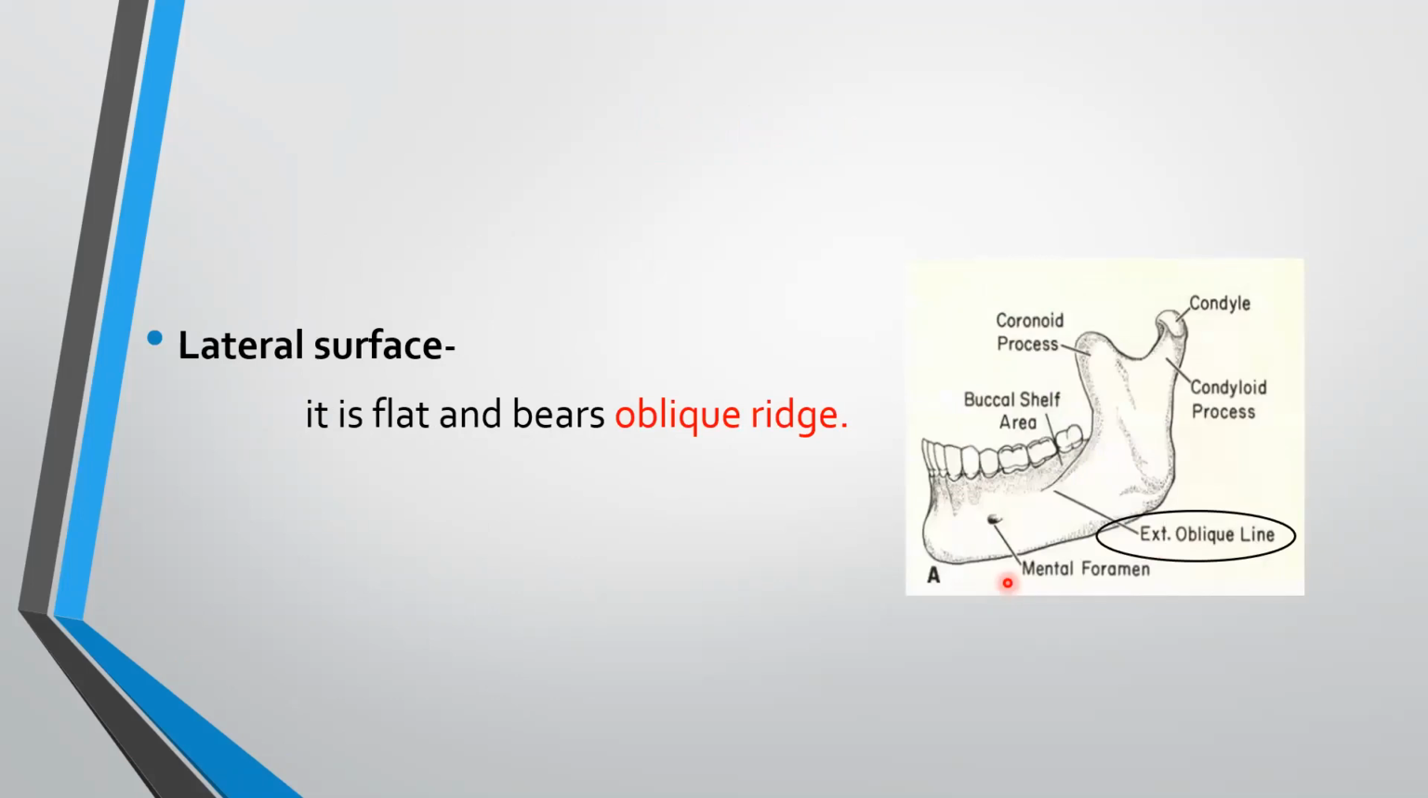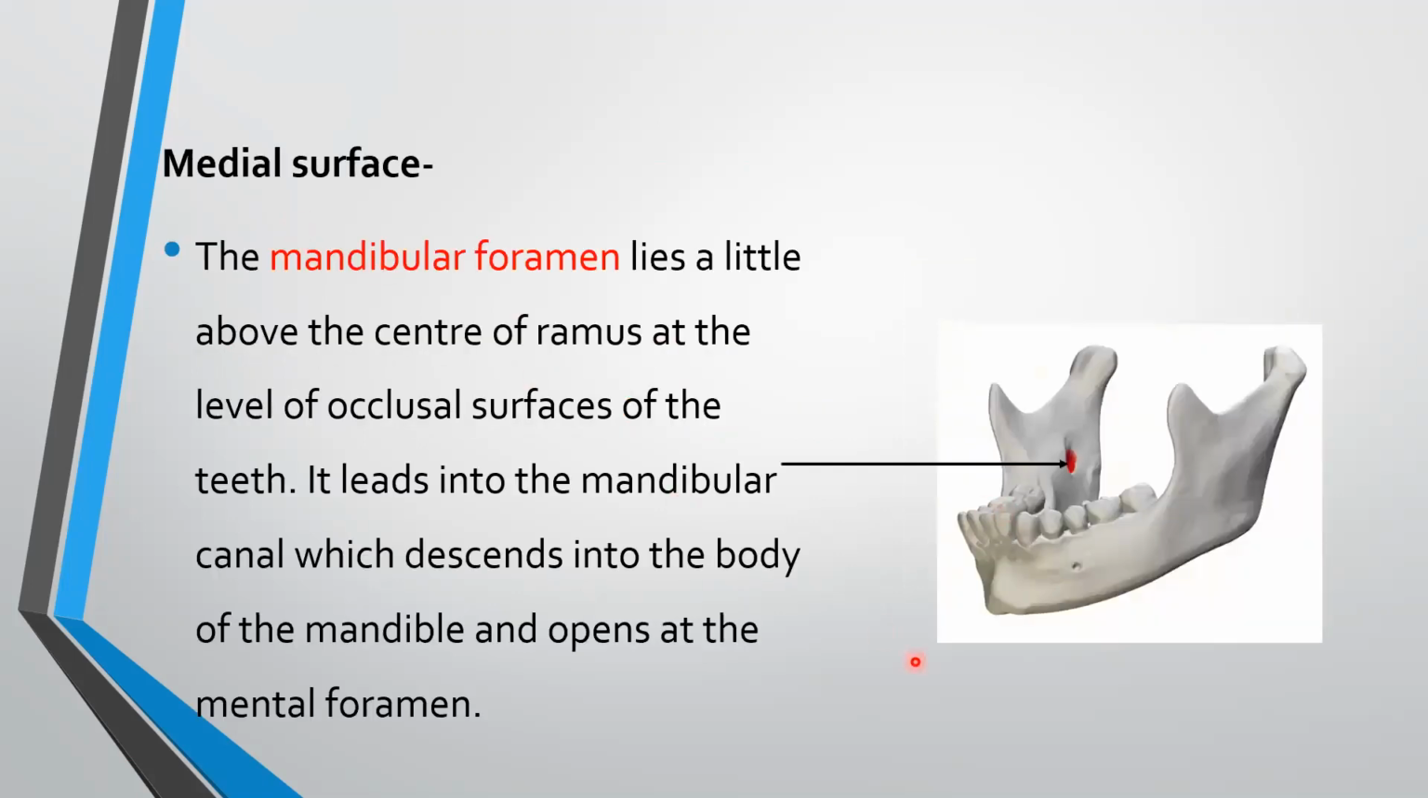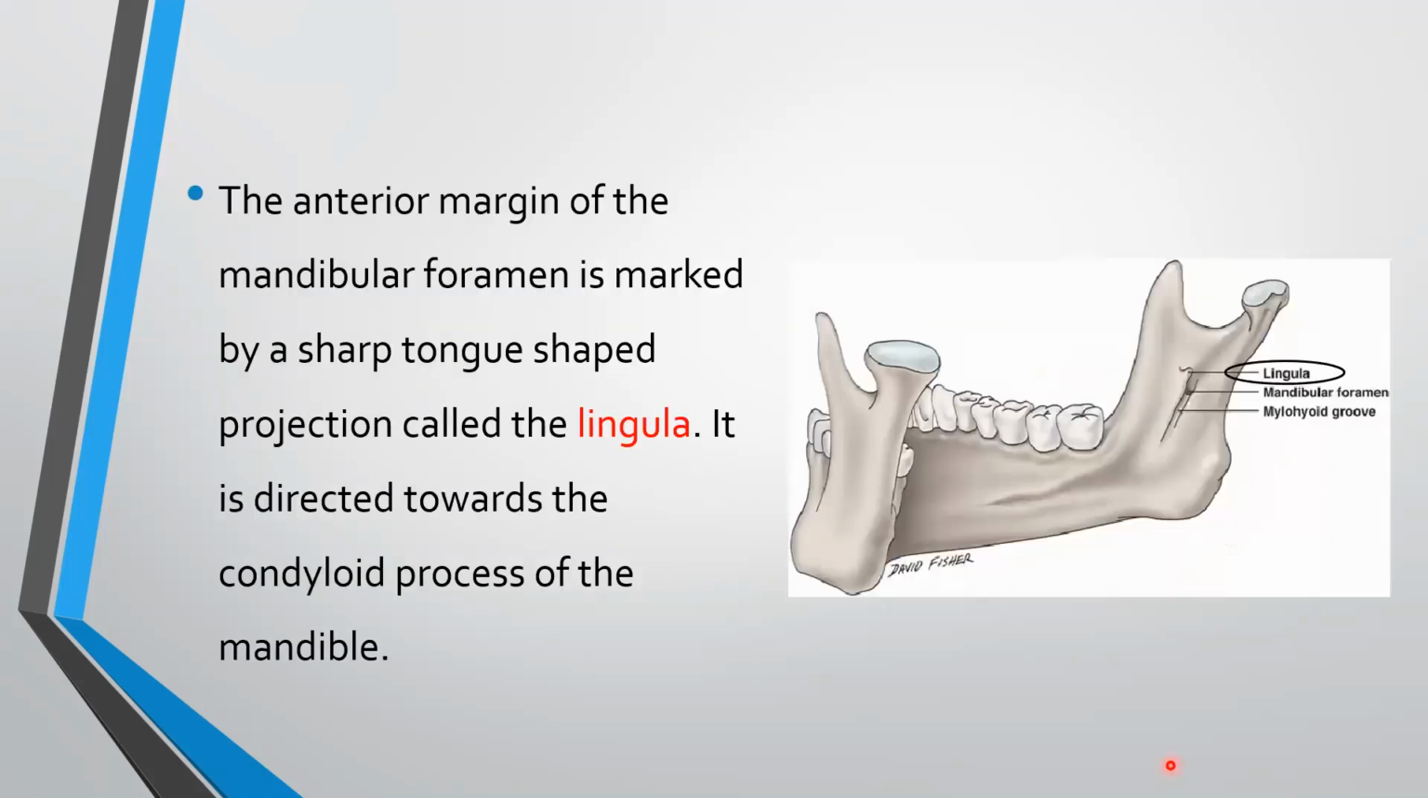Lateral surface, it is flat and it bears the oblique ridge. Medial surface, the mandibular foramen lies a little above the center of ramus at the level of occlusal surfaces of the teeth. It leads into the mandibular canal, which descends into the body of mandible and opens at the mental foramen. This is mandibular foramen. The anterior margin of the mandibular foramen is marked by a sharp tongue-shaped projection called the lingula. This is lingula, tongue-shaped projection. It is directed towards the condyloid process of the mandible.